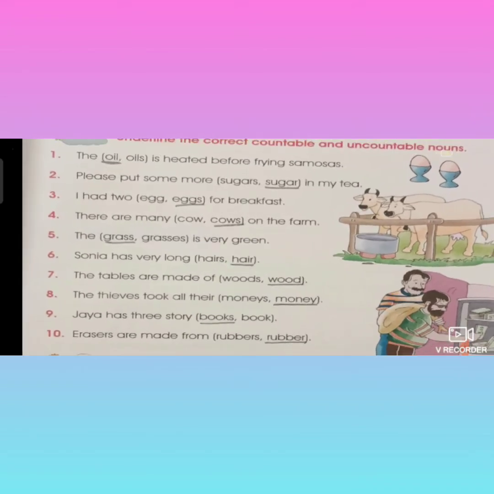Exercise B. Children, see B Roman. Underline the correct countable and uncountable nouns. Here we have to underline the correct countable noun from the sentence because they had given singular and plural. Seeing the sentence, you have to underline the correct countable or correct uncountable noun in the blanks.